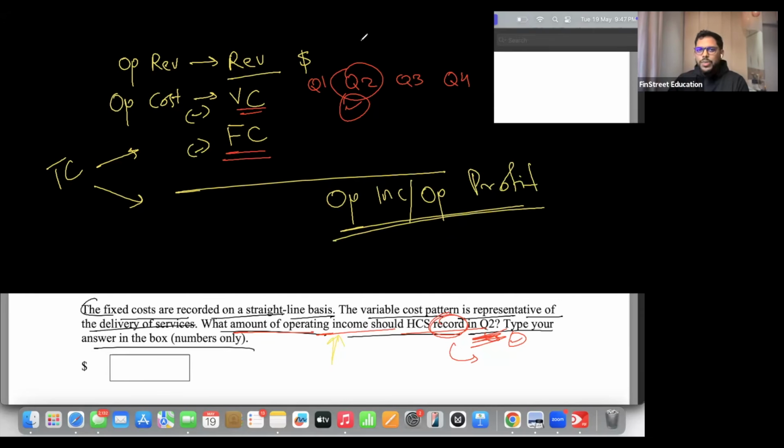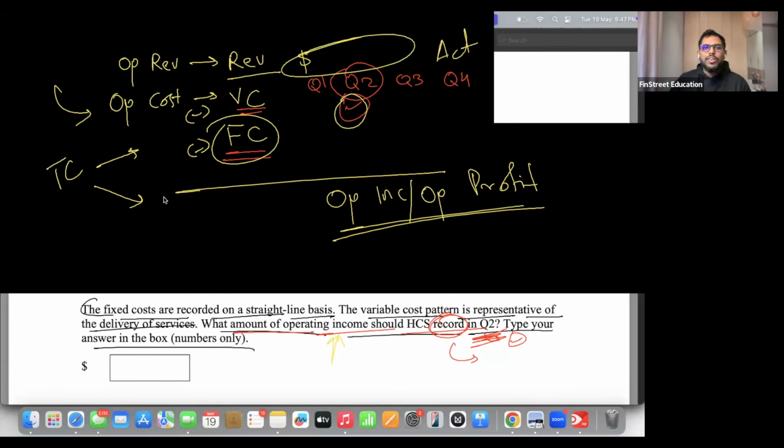Very easy question. Revenue will directly be available. I have already told you to look at actual numbers. From this part, VC, focus on quarter 2, focus on FC. FC, now one more hint. When they have not given you any specific metric for FC, the easiest way to extrapolate, which is a technical term, though approximation can be a close alternative, is this. Extrapolate means mathematical adjustment. The best way to do the mathematical adjustment is to take yearly FC divided by 4, which will give you quarterly FC.